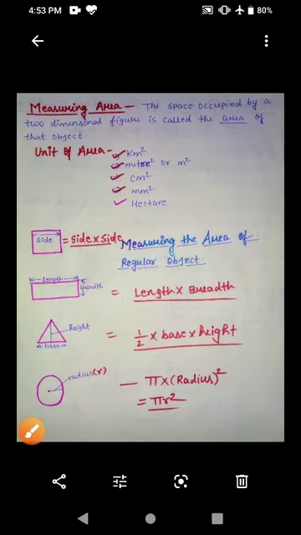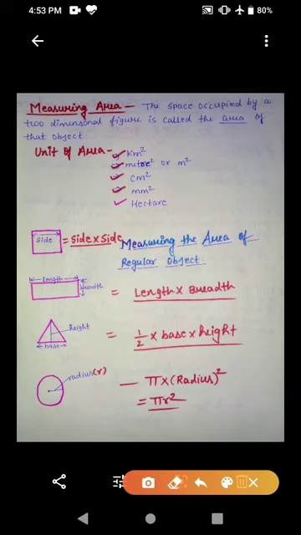Measuring area. The space occupied by a two-dimensional figure is called the area of an object. In other words, area is the surface enclosed within the boundary of a two-dimensional figure. Two-dimensional figures like square, rectangle, triangle are examples. The area of a given figure is calculated by finding the product of its length and breadth. The SI unit of area is meter square. Since the SI unit of length and breadth is meter, the unit of area will be meter square.